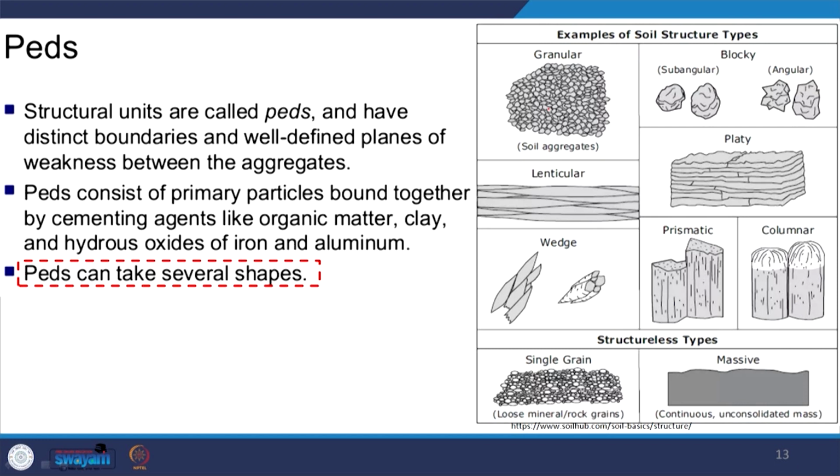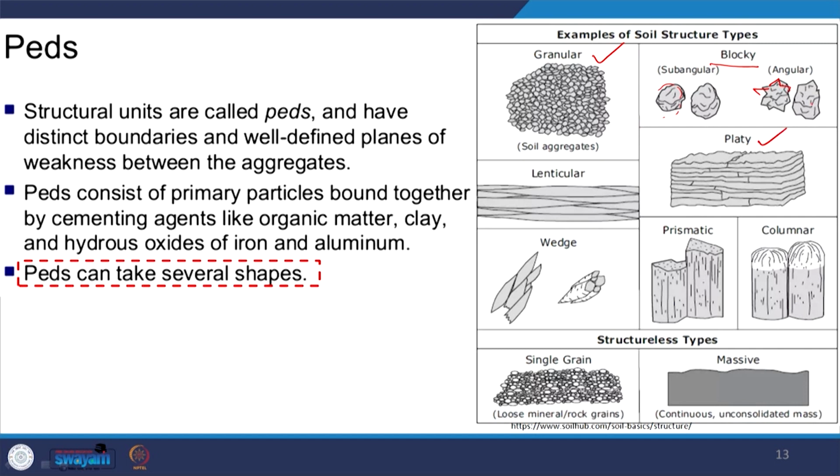The peds may be of granular shape, small grains. The peds may be blocky, blocks. Within that there is subangular blocky or angular blocky. That means if the angles are very well defined, it is called angular blocky, and if the angles are not very sharp, it is subangular blocky.